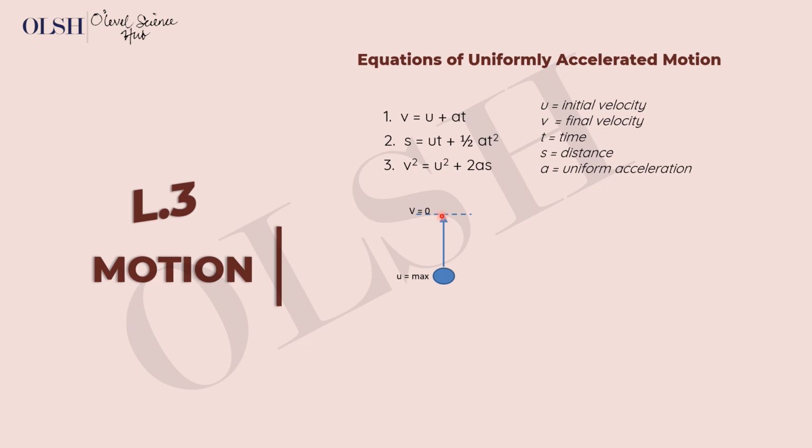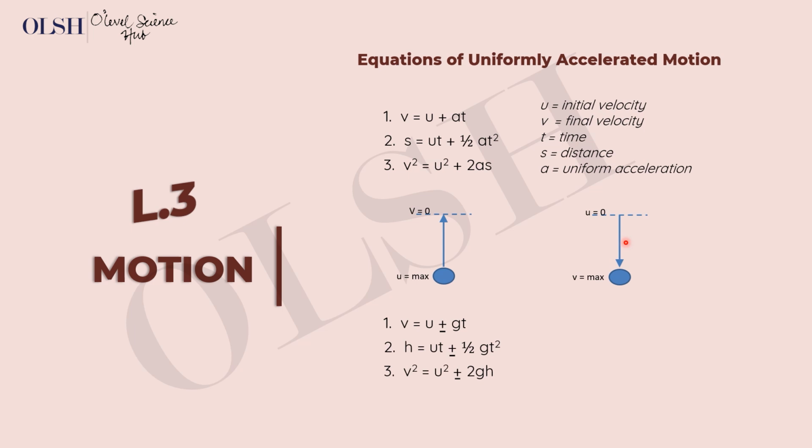You have velocity at 0, and at that point it begins to fall back down to the earth, and its speed gradually increases. Remember, going up the speed reduces, coming down the speed increases. So you have retardation going upwards and acceleration coming downwards. The reason this velocity increases is the force of gravity on the object. The acceleration due to gravity is usually valued at 9.8 meters per second squared, or approximately 10 meters per second squared. For this course we'll be using 10 to solve problems.